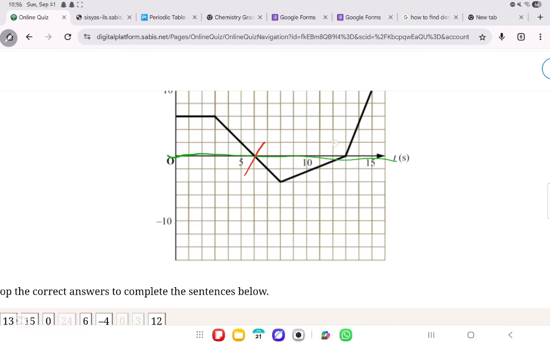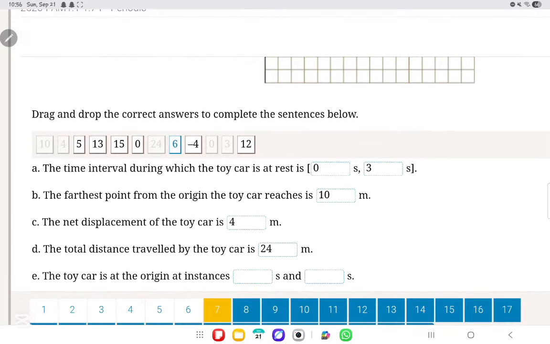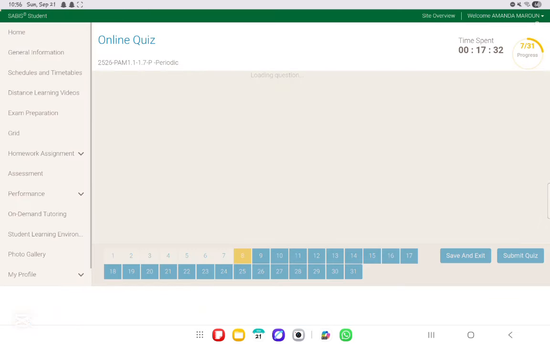So what are these two times? This time over here is 6 seconds, and this time over here is 11, 12, 13 seconds. So the two times at which the car is at the origin are 6 and 13 seconds. Now, we'll move on to the next question, which is question number 8.